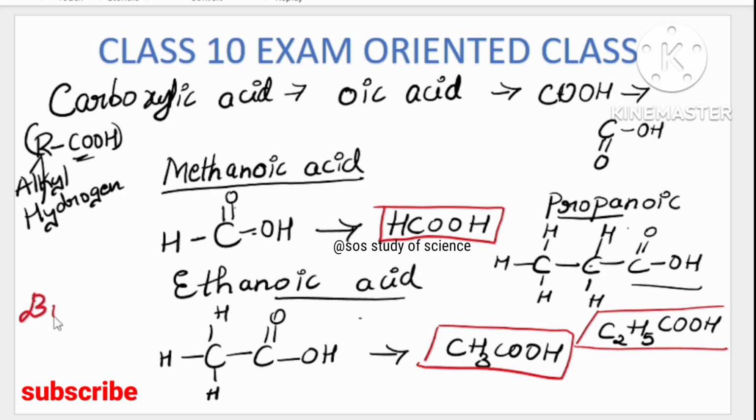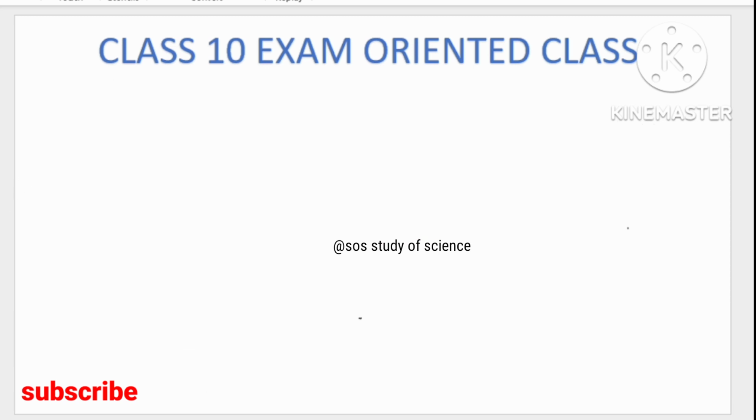So butanoic, try writing butanoic and pentanoic, both of them. It's very, very easy, butanoic and pentanoic. Okay, so now let's move to the last functional group, that is ketone. Let's go ahead to understand the next functional group, that is ketone.